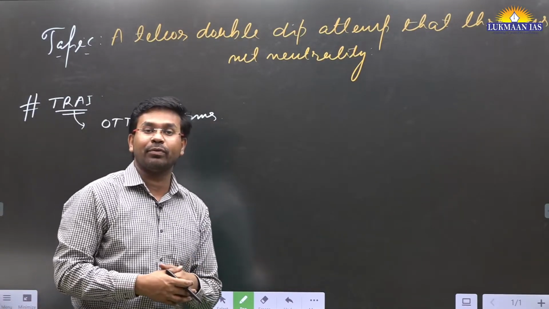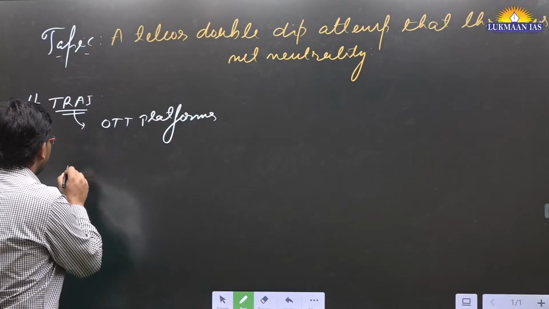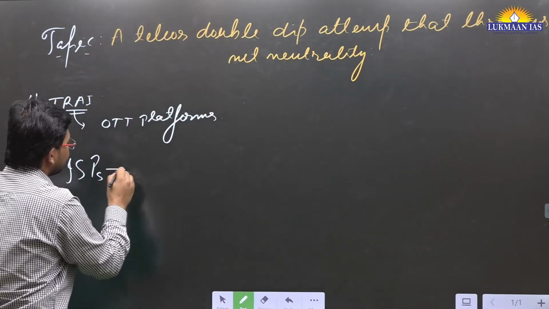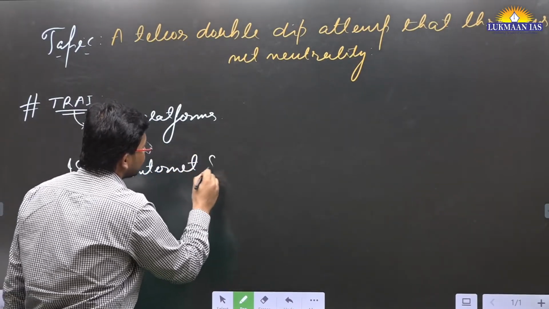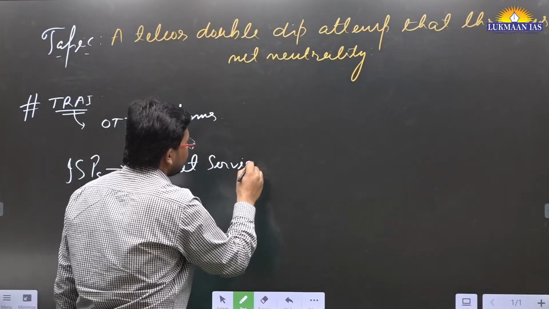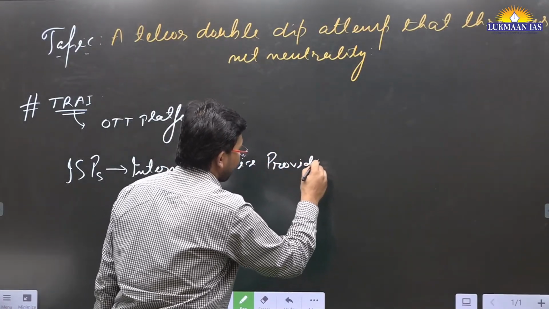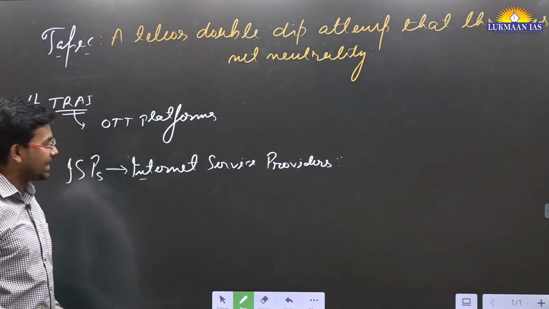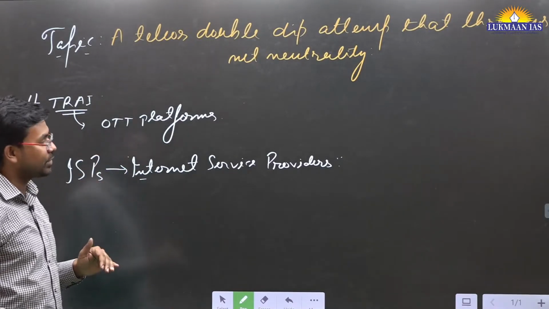Why do OTT platforms need to be regulated? Because there are internet service providers. These are known as ISPs, ISPs means internet service providers. So these internet service providers have approached the Telecom Regulatory Authority of India seeking guidelines so that the OTT platforms make payment to the internet service providers.